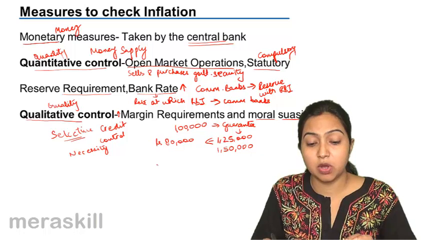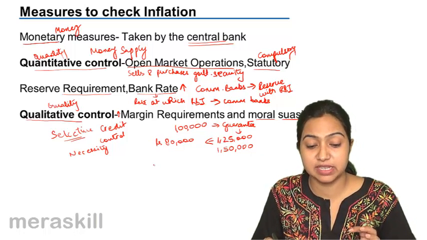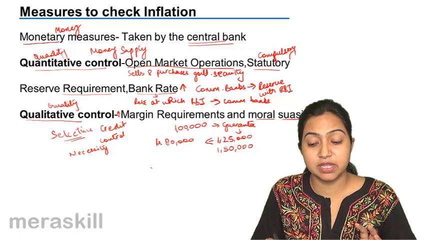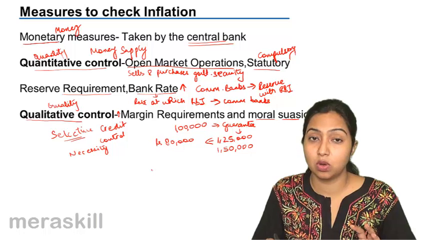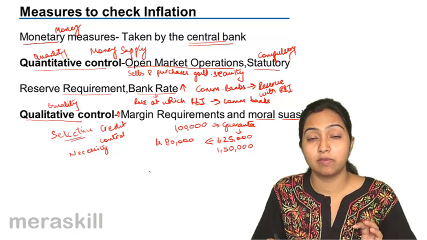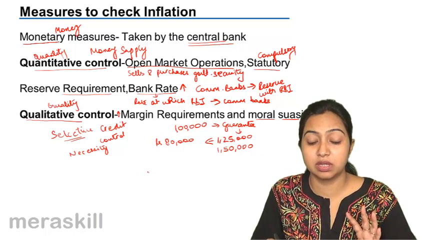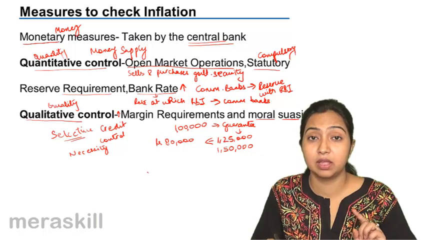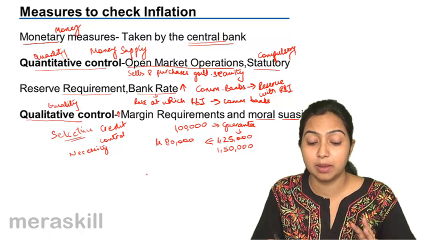So we have studied monetary measures, which means controlling the money supply, which are taken by the central bank of the country. There are two types of measures, quantitative measures and qualitative measures. Quantitative measures control the quantity of money supply. The quantity is controlled in 3 ways: by open market operations, by increasing the statutory reserve requirement, and increasing the bank rate.